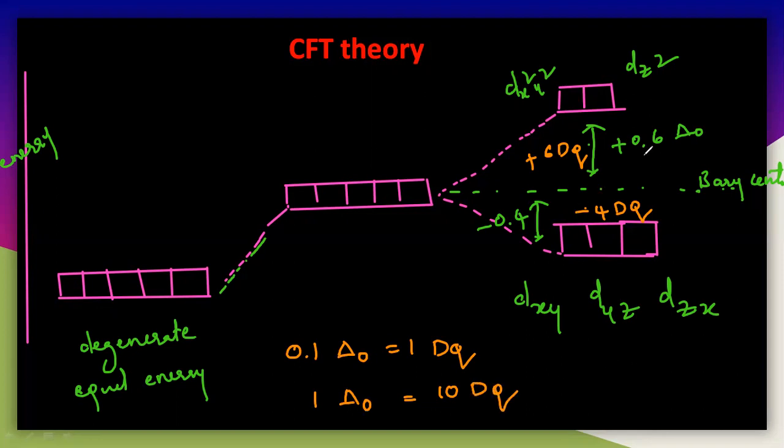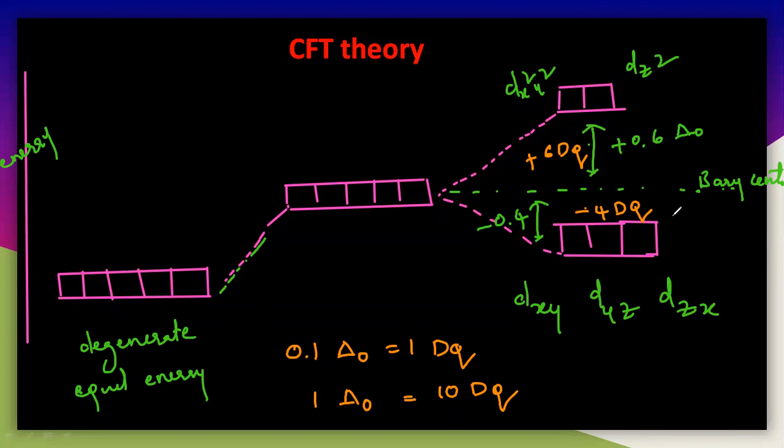So here 0.6 is there, multiply with 10 and you will get simply 6 Dq. But here minus 4 is there, that is minus 4 Dq. The plus and minus are simply signs, nothing but the energy increase and the energy decrease. So that is plus 6 and minus 4. So this is the crystal field splitting diagram for the octahedral complex.